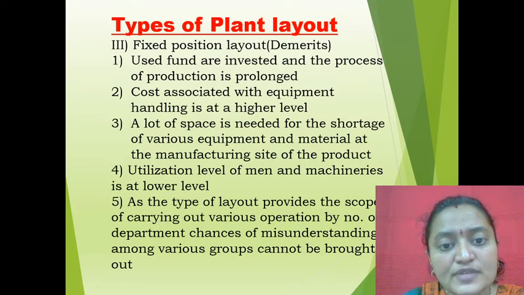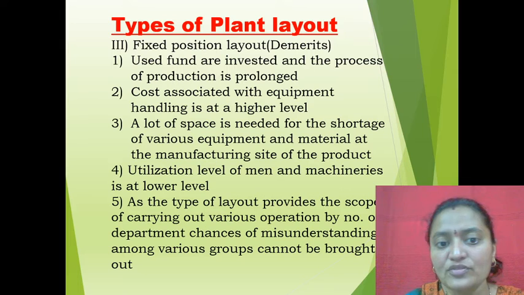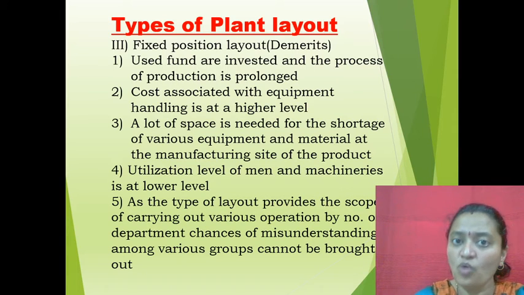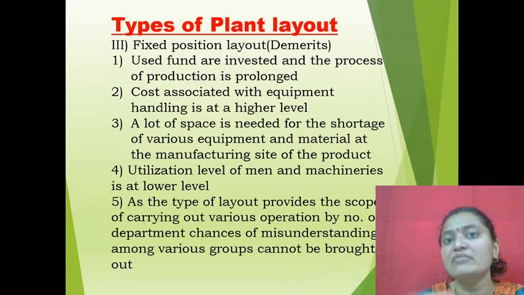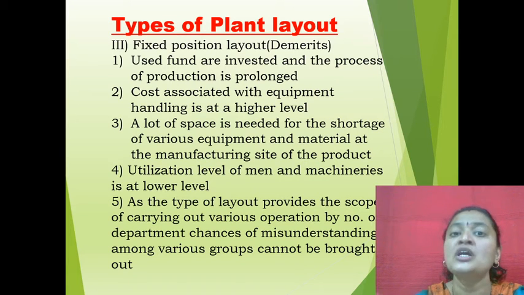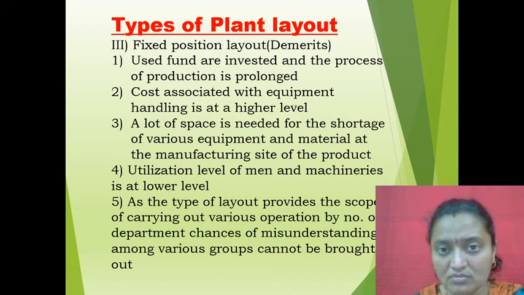Then a lot of space is needed for the storage of various equipment and material at the manufacturing site of the product. If there is less equipment and material, a lot of area or space is required.